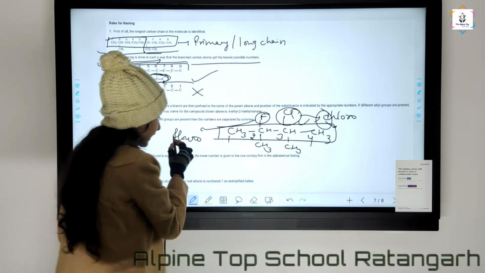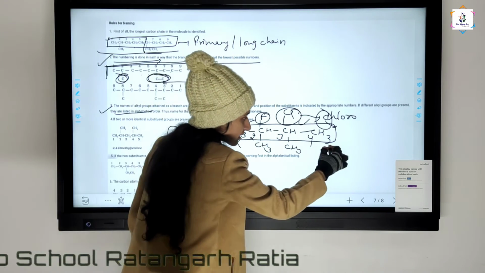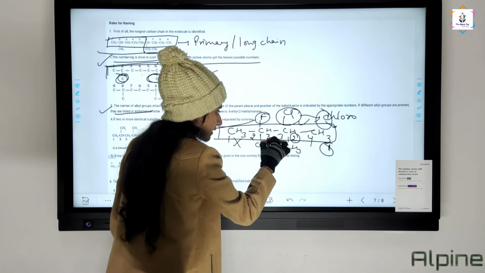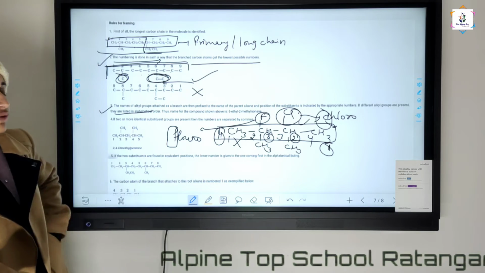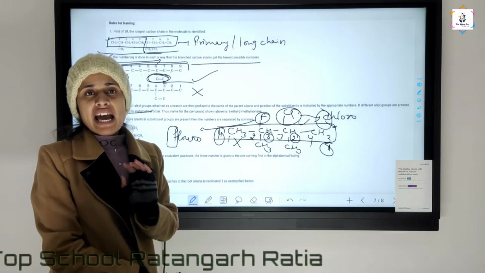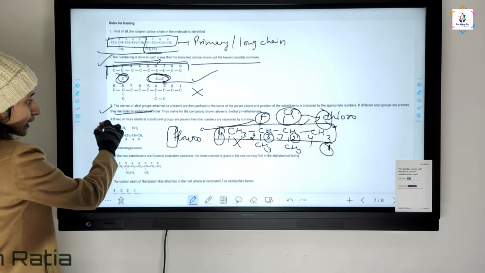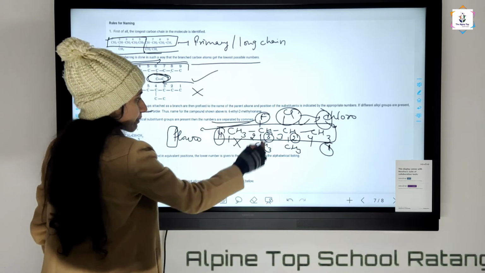Here C is there, here F is there. So this numbering is wrong. The numbering starts from this side: 1, 2, this is 3 and this is 4. It means when the same positions are there, then we give priority to the alphabetical order.